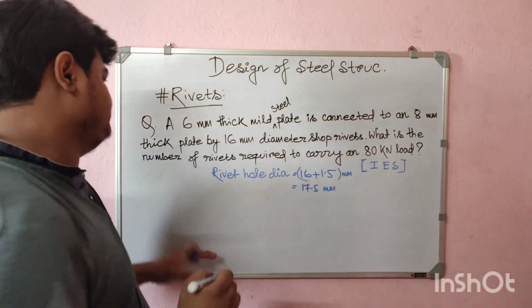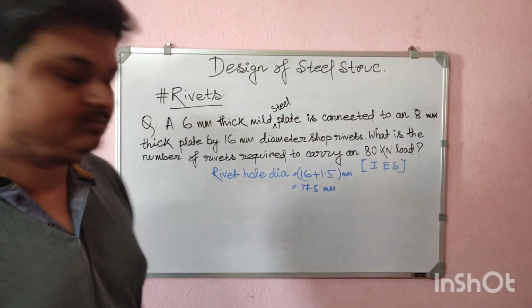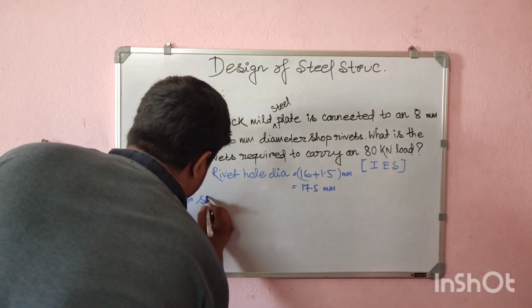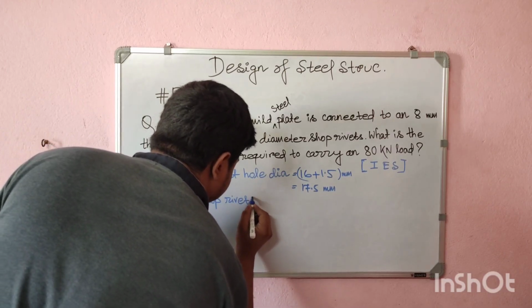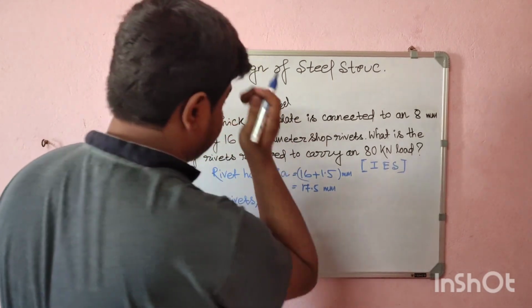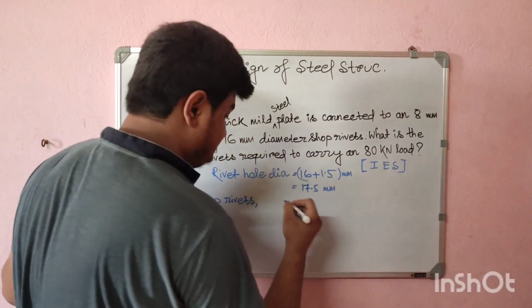Now you can see that it is told soft rivets. For soft rivets we know the bearing strength and shear strength.